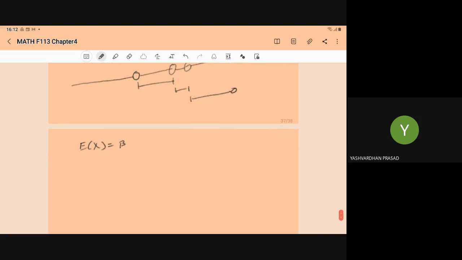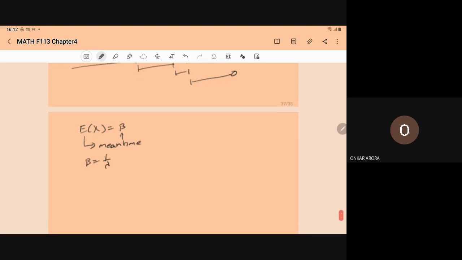Anyone? What does E(X) represent? Mean time, correct. So here beta represents the mean time, and beta is equal to 1 upon lambda.